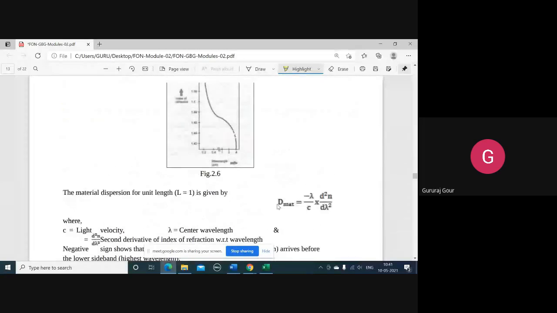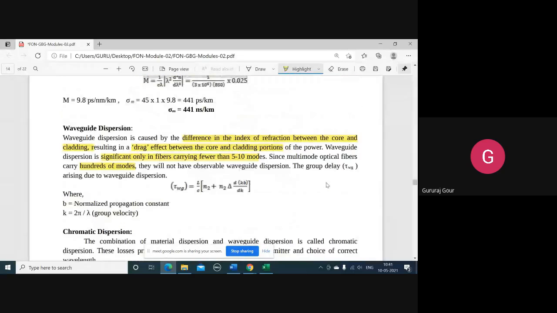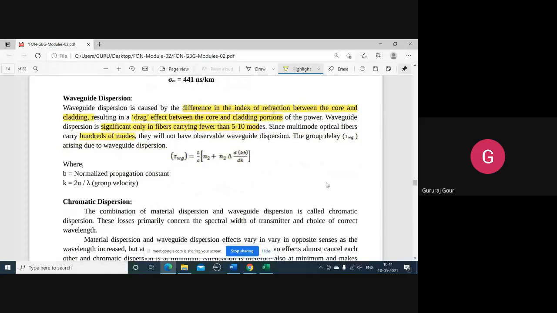So the first type of dispersion, what you have seen, is material or chromatic dispersion. Another one is waveguide dispersion, that is happening because of the difference in index of refraction between the core and cladding, which results in a drag effect between the core and cladding, and is more significant if your fiber is supporting 5 to 10 modes.